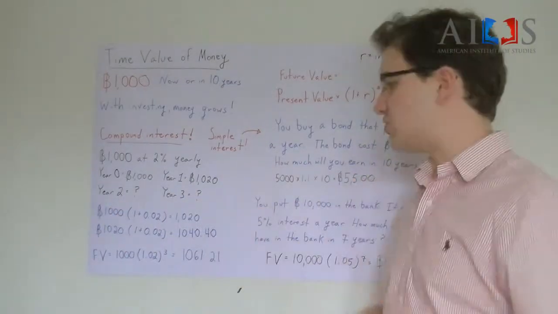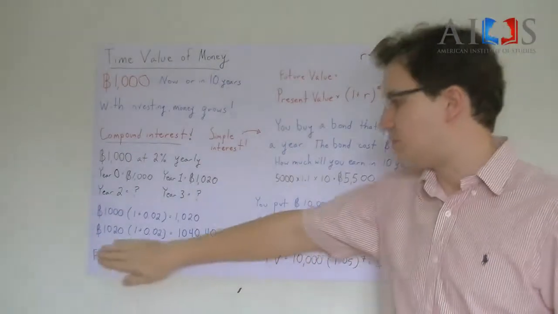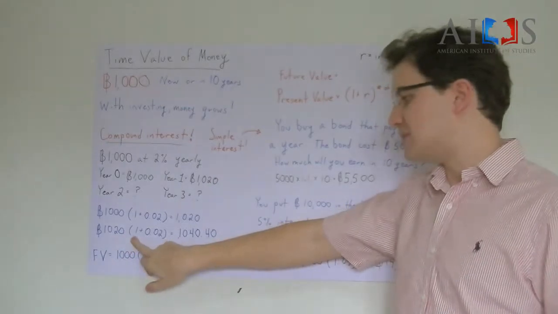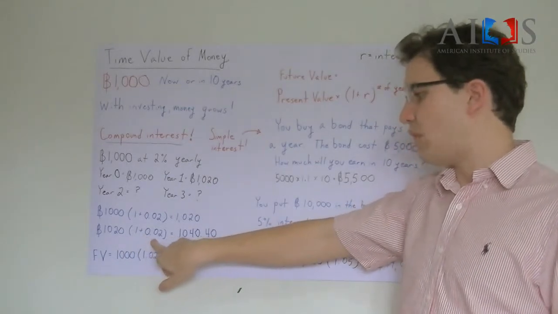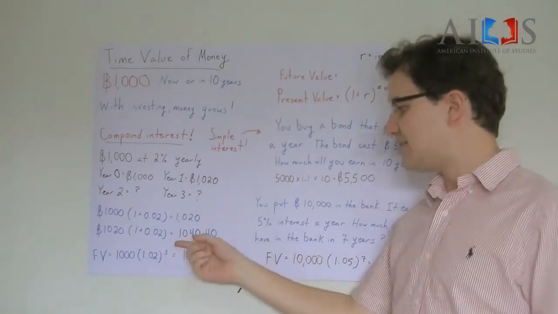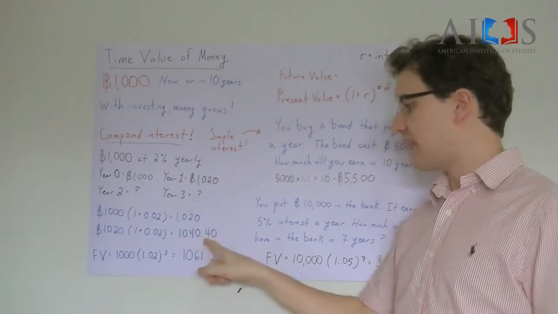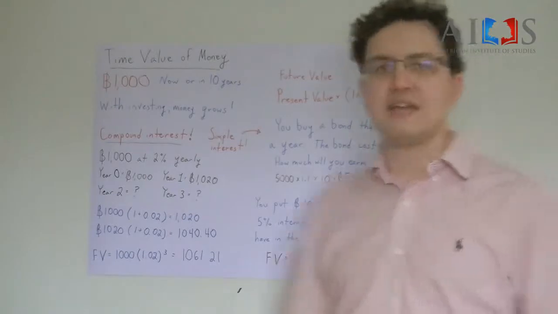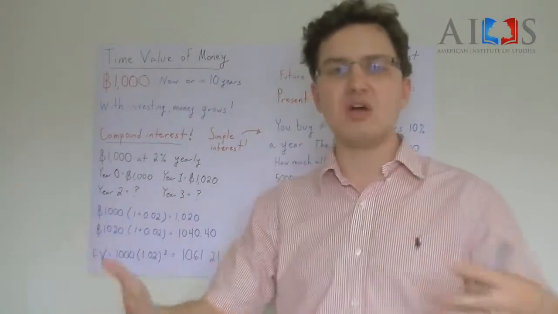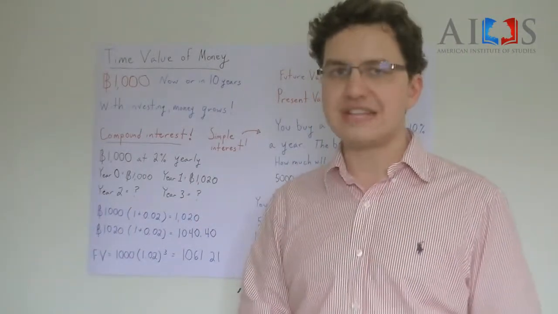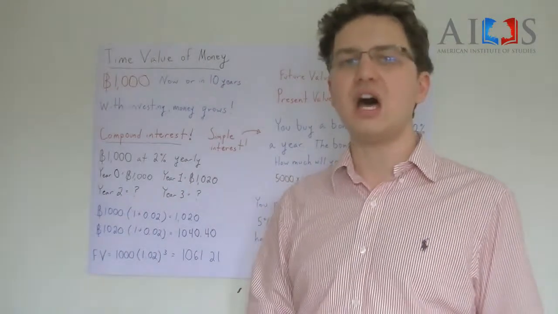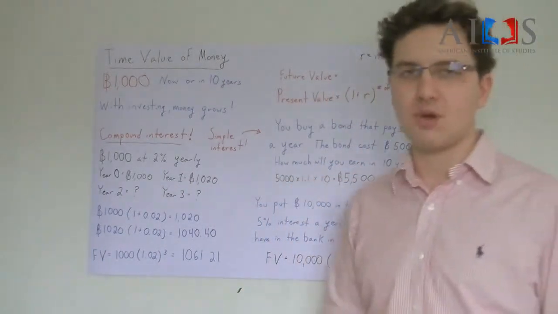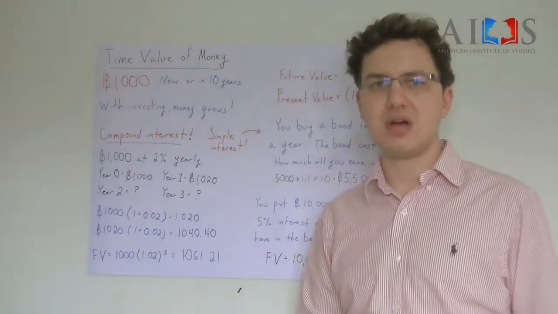It's compound, so the numbers get more difficult. You then take 1,020 times 1 plus 0.02. And that gives you 1,040 and 40 satang. What about year 3, right? And it just keeps going and going. What about if you wanted to know year 10, year 50, year 100? Well, fortunately, there's an easy math formula that helps you with this problem.